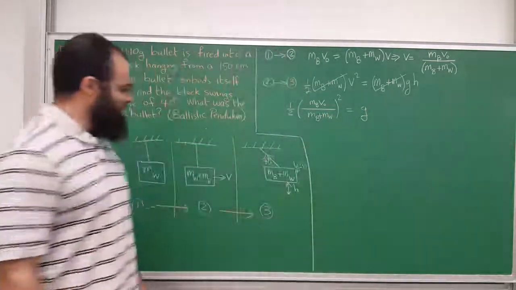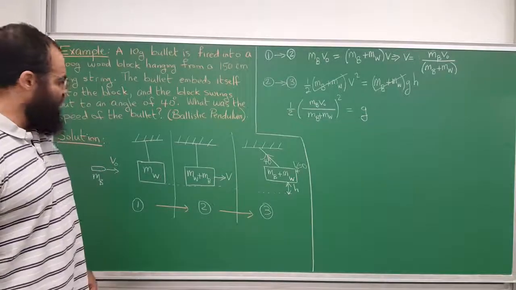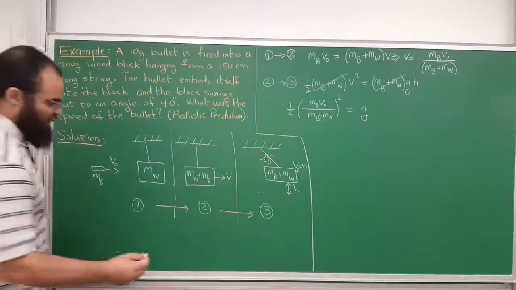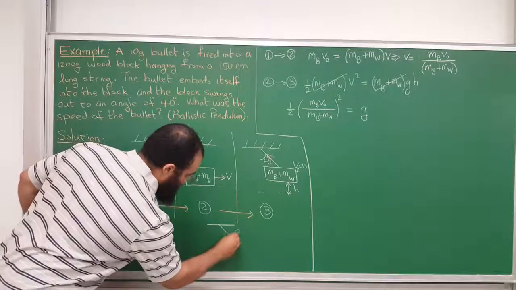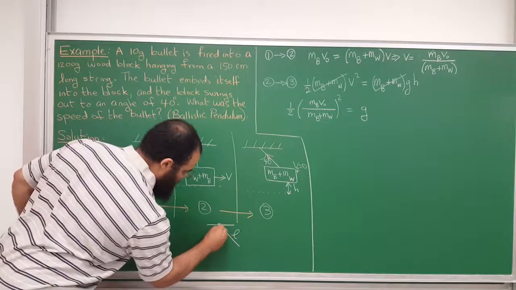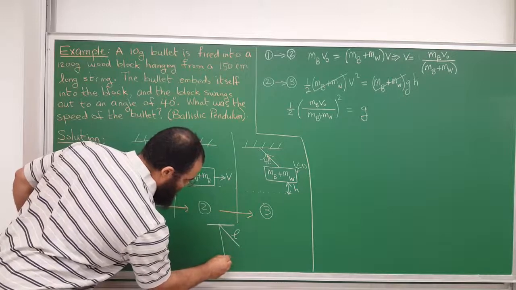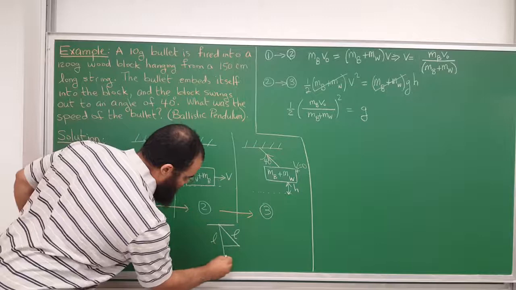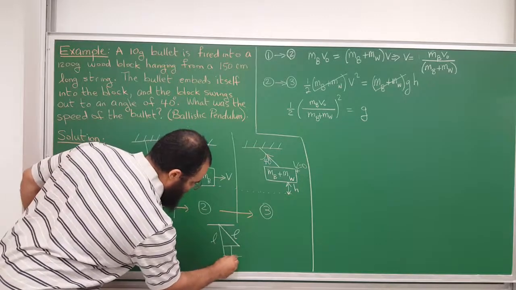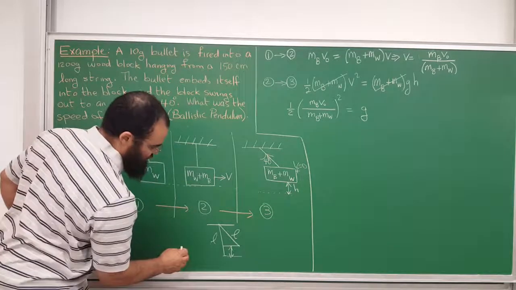Now what is the height? Well, think about it. Let me try to draw it here. Let's say this is the length L, and when they were here, this is still the length L. When it swings, you have this height h.